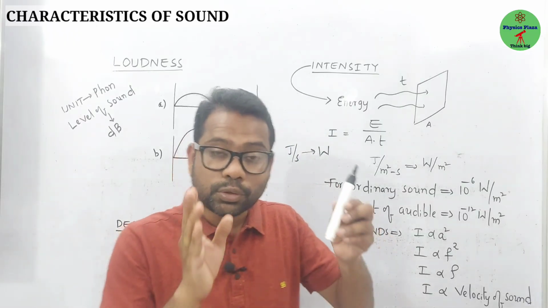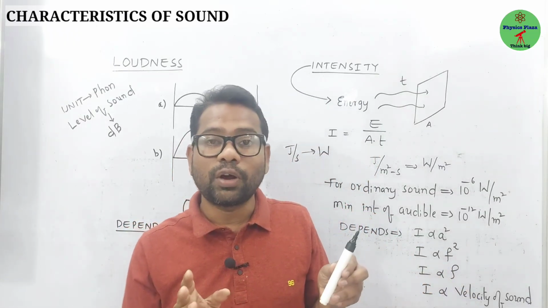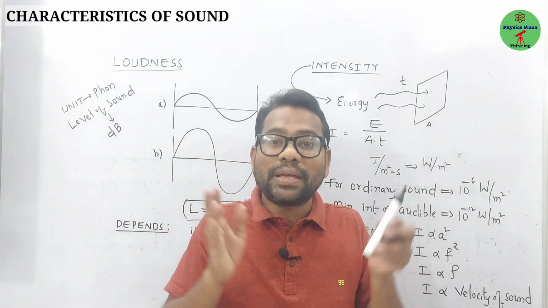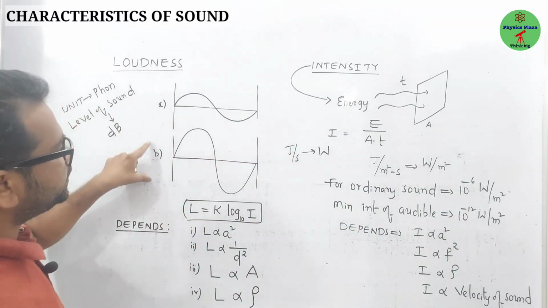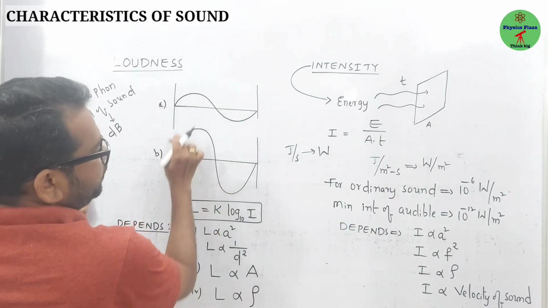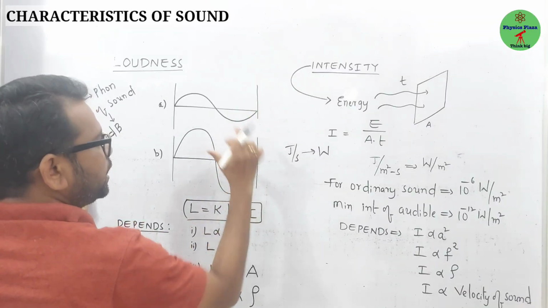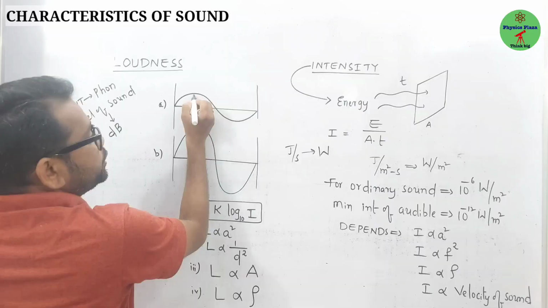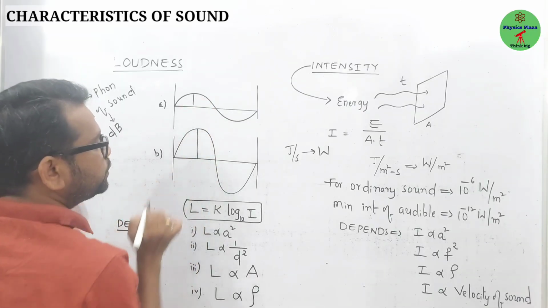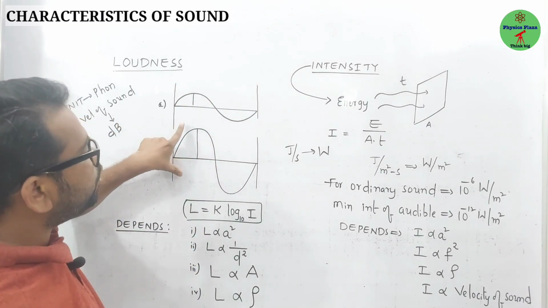Fine. If both sounds have the same pitch and quality, then how can we distinguish them? Based on the loudness only. Now let us take two waves here. The frequency is the same and the wave pattern is the same, hence the quality is the same. But they are different in amplitude. Here amplitude is less, here amplitude is more.